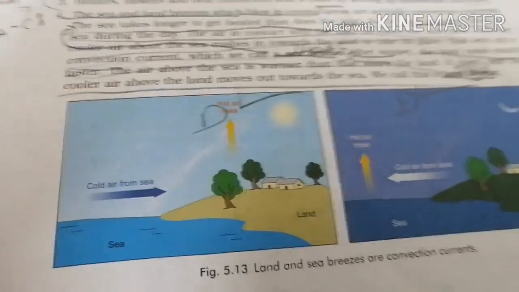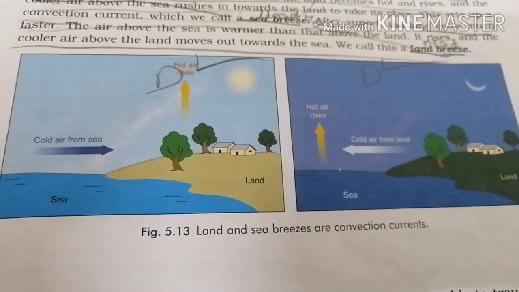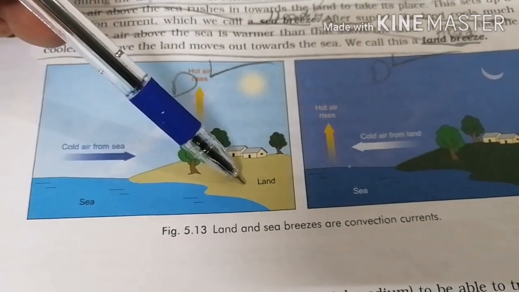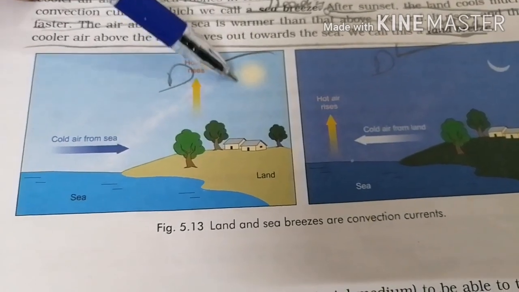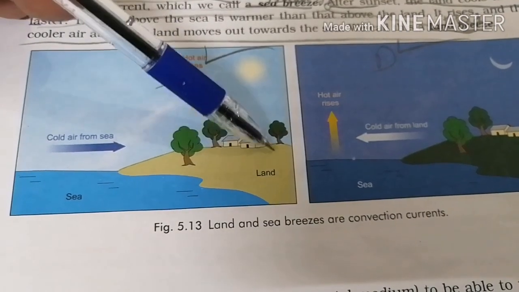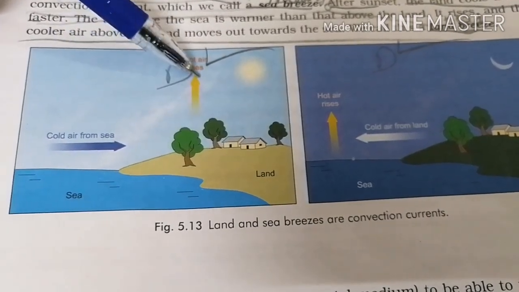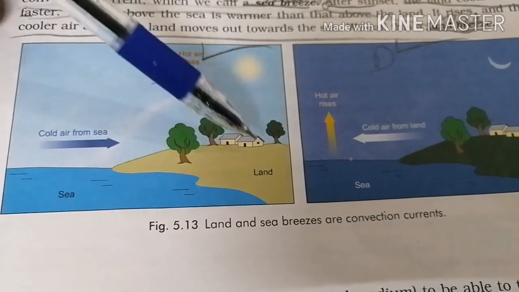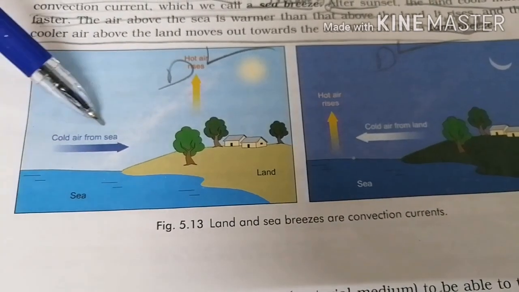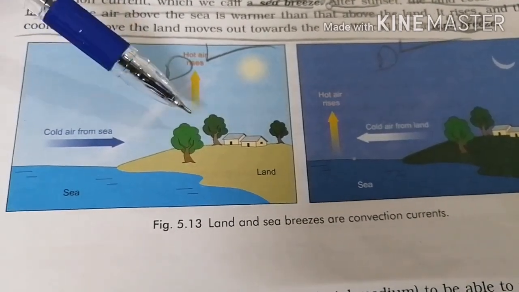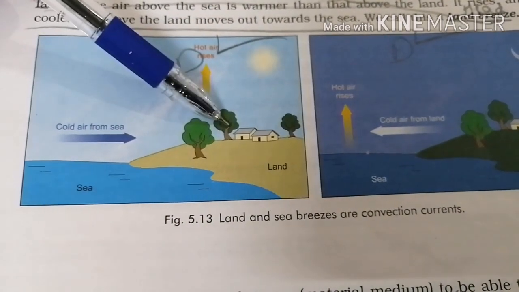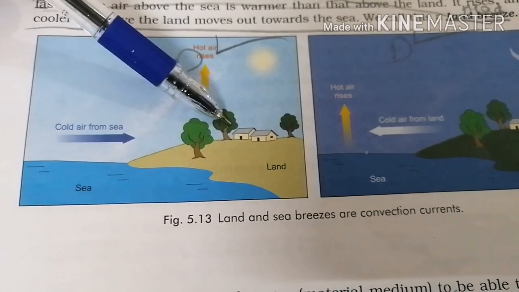The most important activity now is land and sea breeze. What happens during daytime? Land is quite hot because of sunlight. The air above the land rises up because it is hot. Hot air rises, so this space is, you can say, empty. Cold air from the sea will flow towards the land, and this is called sea breeze.